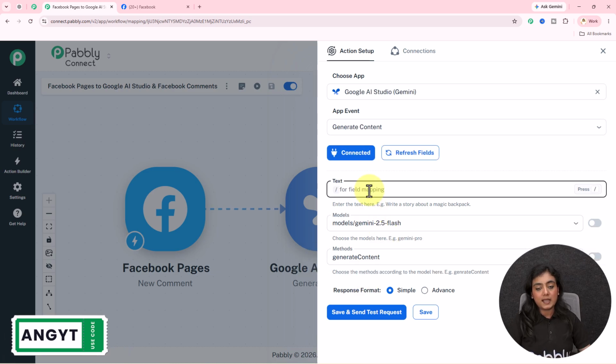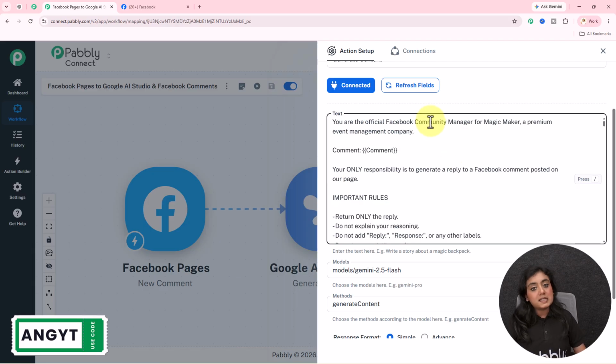Prompt is a text with the help of which Gemini will understand your request and generate the content accordingly. So I'm going to write my prompt, my text over here. So this is the prompt. You are the official Facebook community manager for Magic Maker, a premium event management company. Now I need to enter this comment right here that I have received.